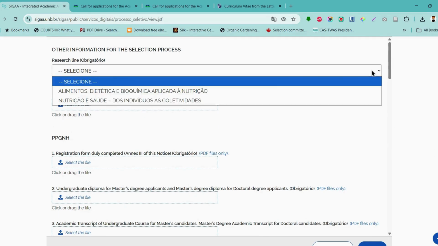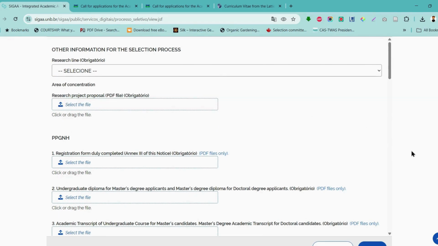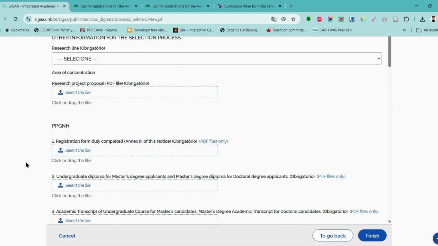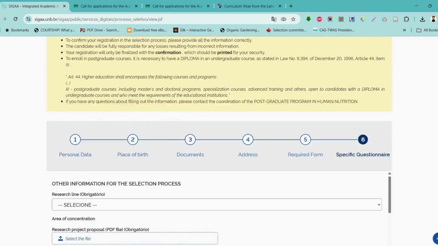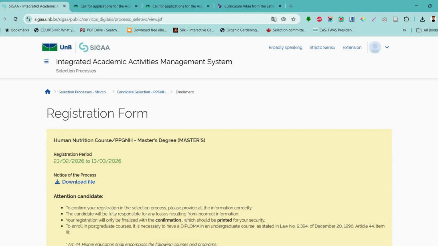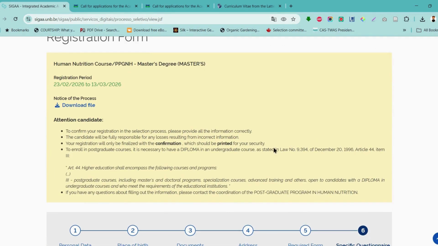So you choose your research line here, whichever research line you are going to choose, and then you upload your proposal here, upload all the documents that you have, academic transcripts, your diploma, which is just your certificate, registration form, duly filled, and then when you finish, you click on finish. So remember, they said PDF files only. So all these are instructions that need to be strictly adhered to. So once you click finish, that is it. So you can see all the details here for the course.